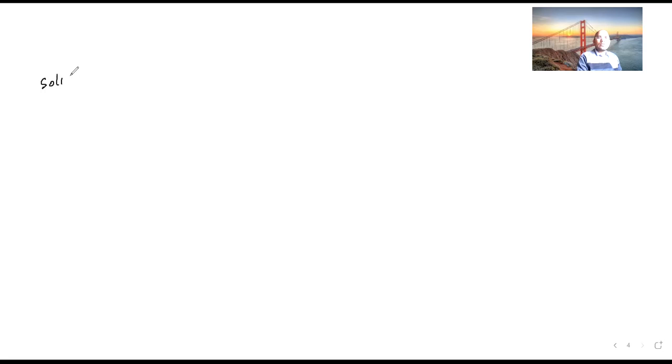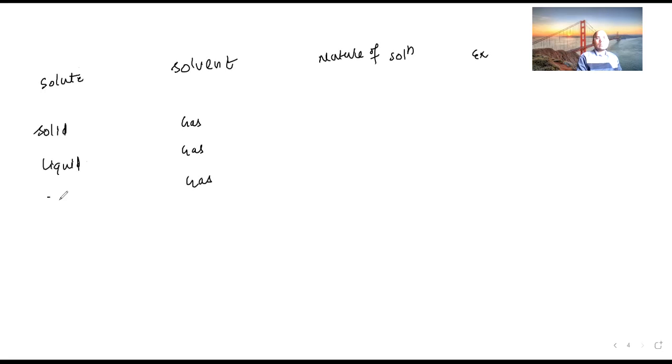Now here is the solute, then the solvent, then the nature of solution, and the last one is the example. Let's see. If I am taking gas, again gas, and here I am dissolving solid, then liquid and gas. Now gas in gas, if you are talking about this, all will be the gaseous solution. All will be the gas solution.